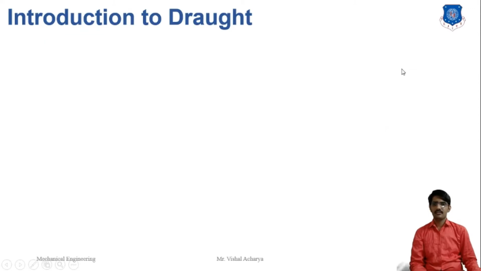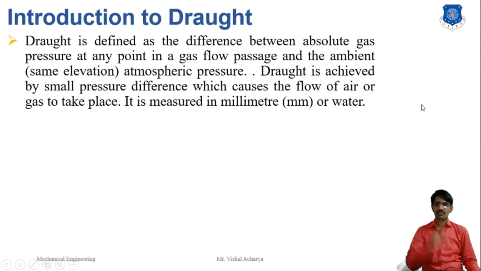First, introduction to draft. What is draft? Draft is defined as the difference between the absolute gas pressure at any point in the gas flow passage and the atmospheric pressure at the same elevation. Here, draft is achieved by a small pressure difference which causes the flow of air or gas to take place. It is measured in millimeters of water column.